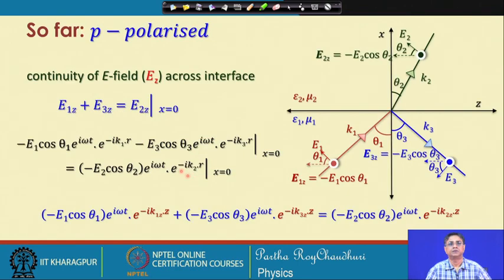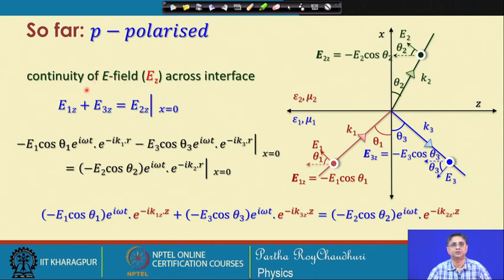Okay. Now, so far all that we have discussed is the continuity of the tangential component of the electric field across the interface, which has given us this equation, E 1 z plus E 3 z equal to E 2 z at x equal to 0.